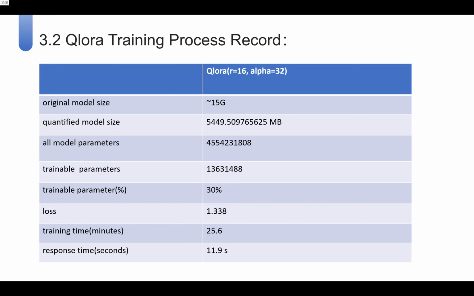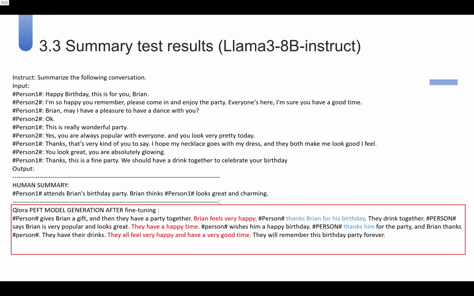But with 4-bit quantization, we shrunk the model to about 5 GB, like compressing an encyclopedia into a pocket edition while keeping all the knowledge intact. And the trainable parameters are reduced to 30%, greatly lowering our computing need. In this slide, we show a summary test result of Llama 3 2 8B Instruct.